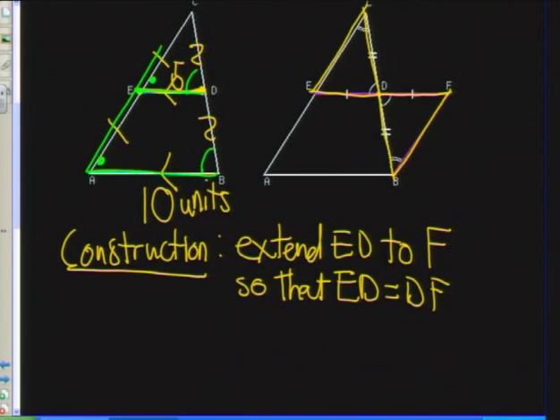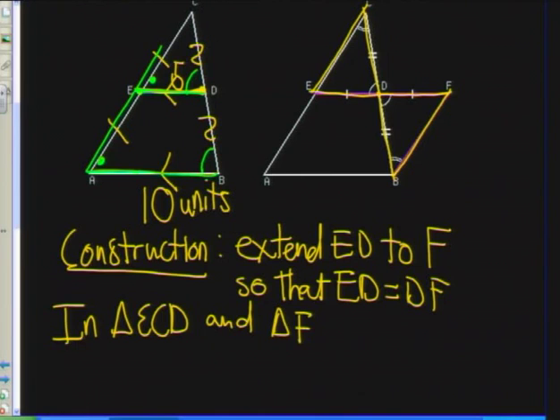So let's write that down first. In triangle ECD and triangle FBD. Please, guys, note that I'm trying to do this in the same order. Triangle FBD.